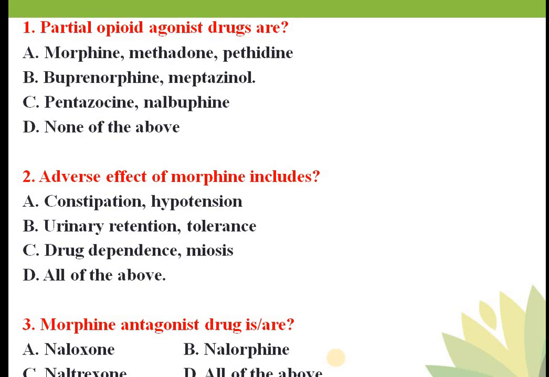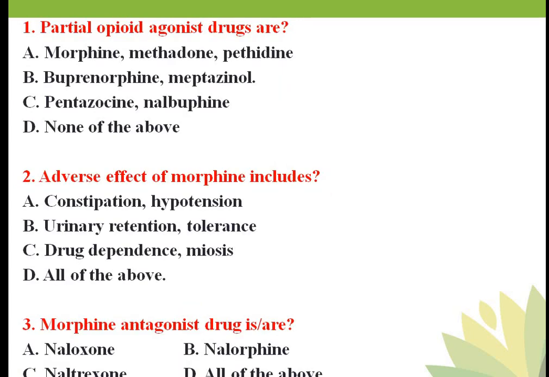Even naltrexone is also a competitive antagonist to all receptors, and nalorphine is an antagonist to few receptors, particularly the mu receptor. So morphine antagonists include all of the above. In this case your answer is all of the above. ये इनका सभी example option A, B, C, they are the morphine antagonists.